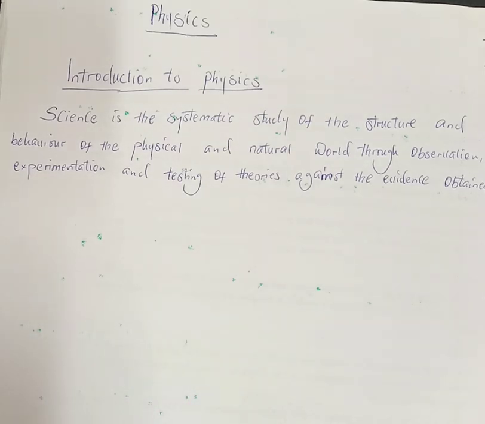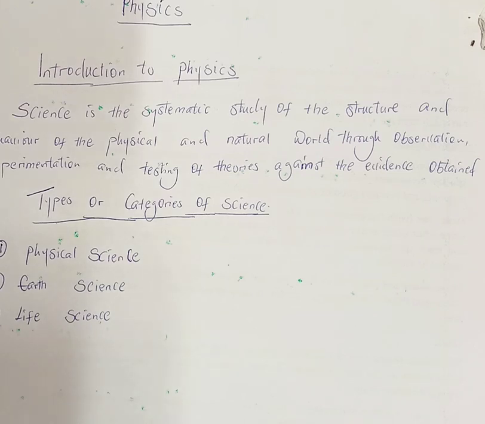So, having understood what science is, let's go to the types or categories of science. Science generally is categorized or classified into three areas of study. That is the physical science, the earth science, and the life science. So these are the three main types or categories of science.